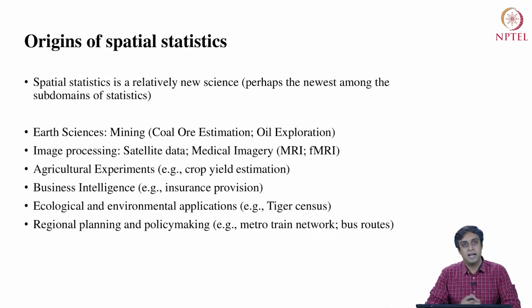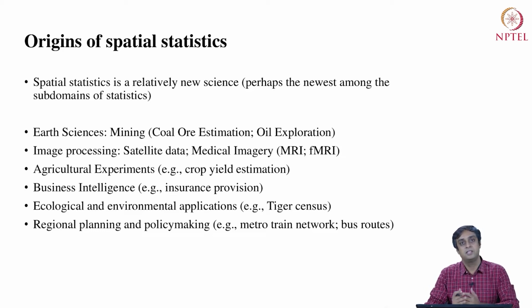More modern applications are of image processing. Therein, we will look at satellite image data. That's one of the most popular applications of spatial statistics. There is medical imagery, MRI, fMRI. That is also where spatial statistics is finding its use today. Spatial statistics is also finding use in crop yield estimation for agricultural experiments, for insurance provision by business intelligence consulting firms, and for conducting tiger census by ecological and environmental scientists.